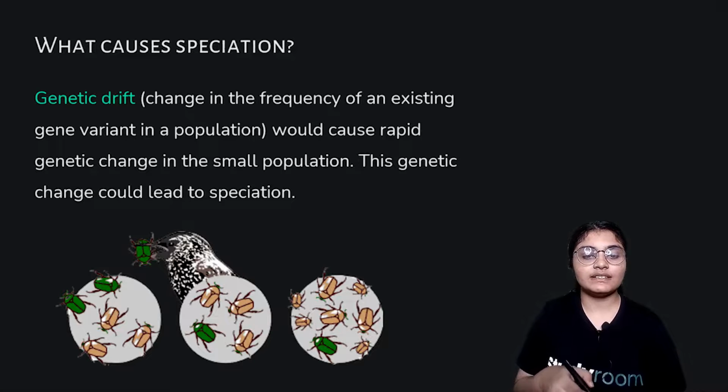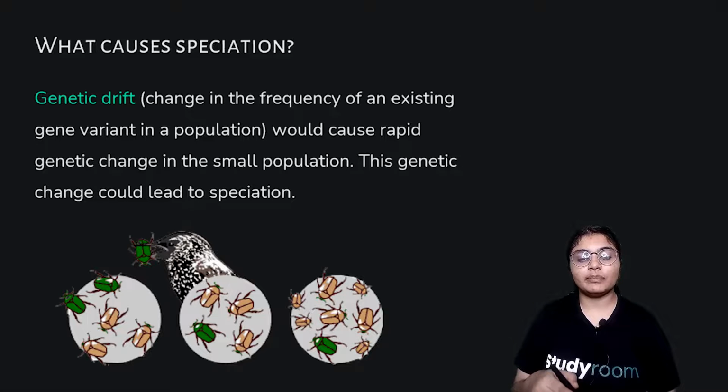Here you can see that there was a green beetle and a yellow beetle. This population has two kinds of beetles, but since the green beetles are getting picked up by crows and other predators, they are becoming very few in number, and inadvertently the yellow beetles' population size is growing, and they are reproducing more in number.